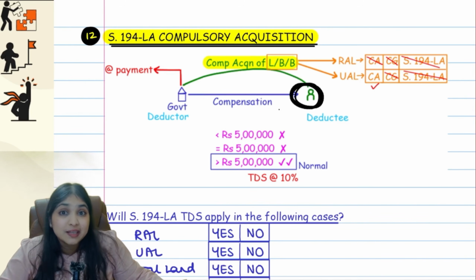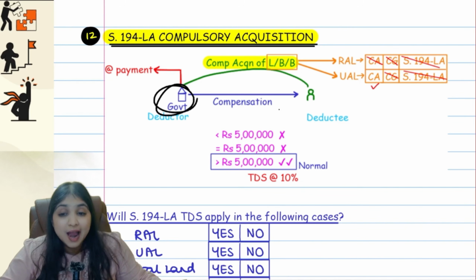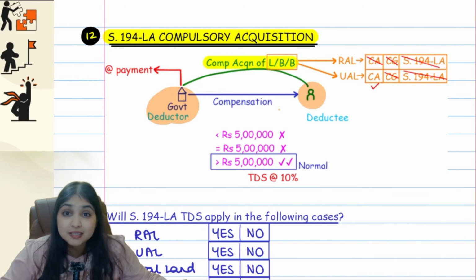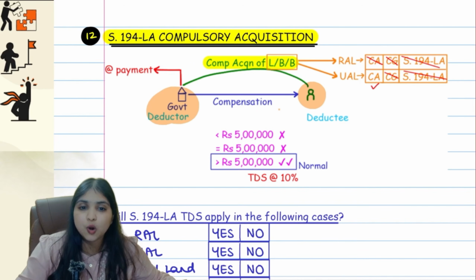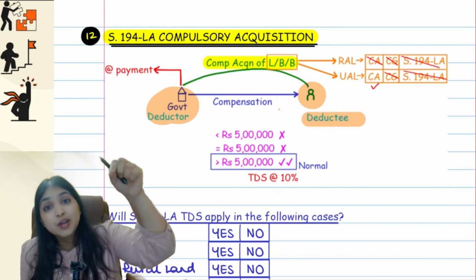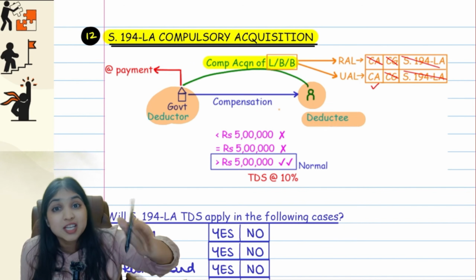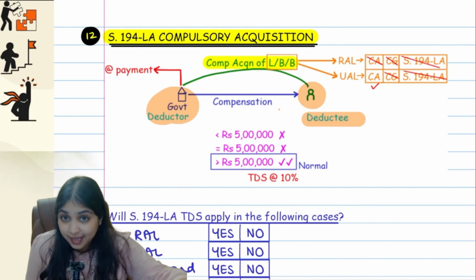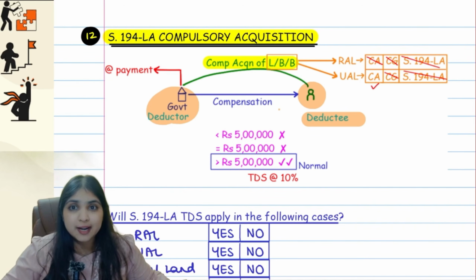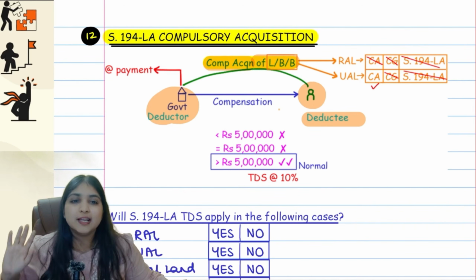There will be capital gains for Green, guys. So therefore at source, the government will deduct tax. So the government will become the deductor of tax, and the person whose property is getting compulsorily acquired will become the deductee of tax. So remember, in 194IA, we are covering all modes of transfer except compulsory acquisition. Why? Because compulsory acquisition is covered in 194LA. So in 194LA, it should be only compulsory acquisition of immovable property. Only then this section will apply.